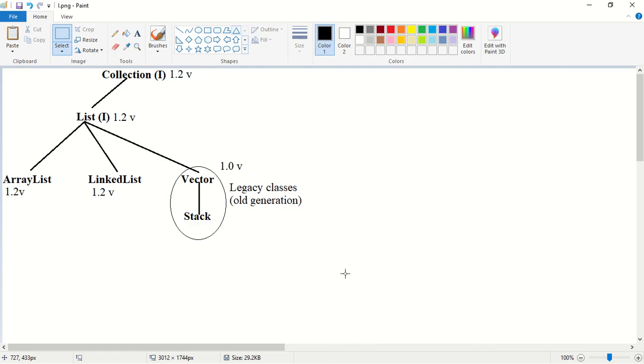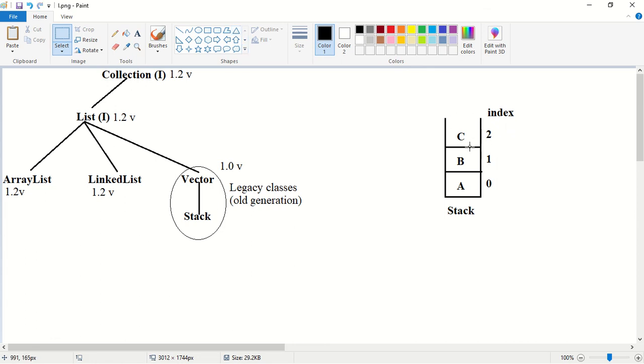For example, consider this stack. The contents of the stack are A, B, C. A is the first inserted element, B is the second inserted element and C is the third inserted element. You can see the index. The index of A is 0, B is 1 and C is 2, and C is the top of the stack.